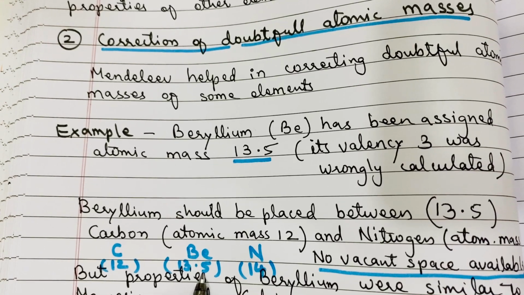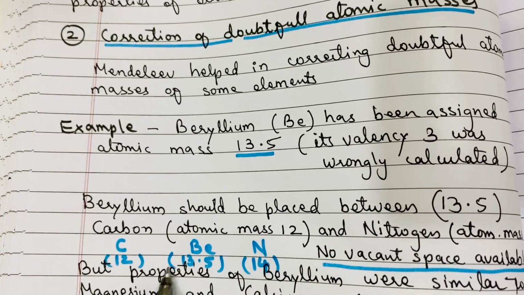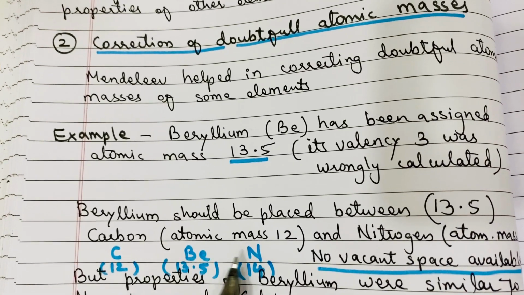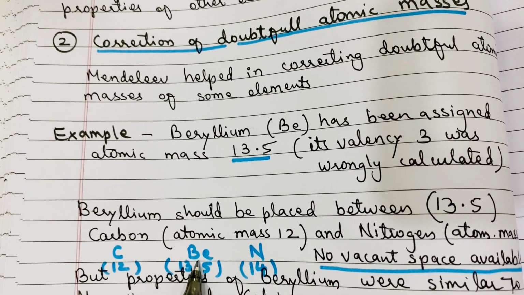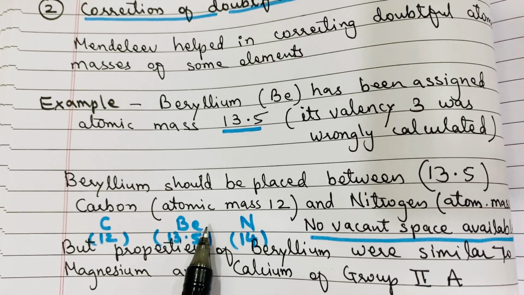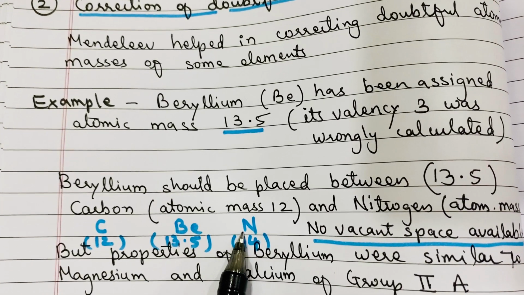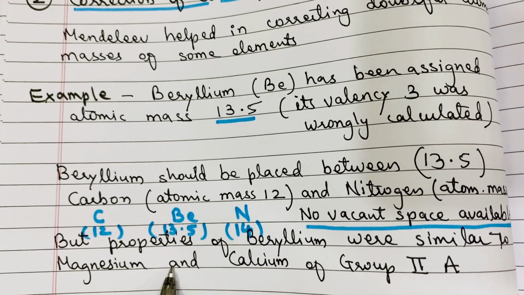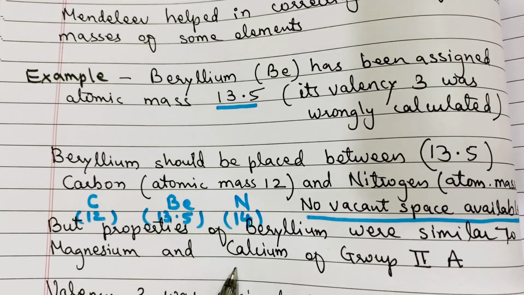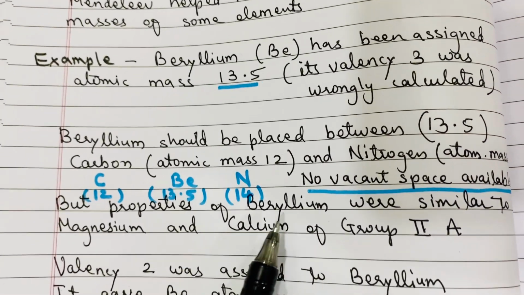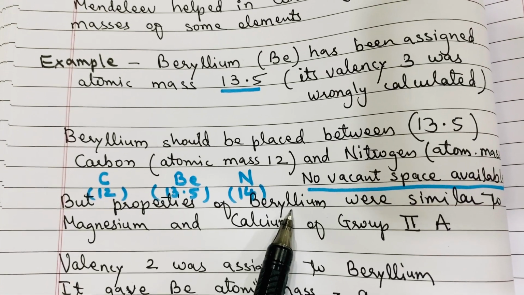But there was no vacant place available between these two elements. Similarly, the properties of beryllium were not matching with those of carbon and nitrogen. But the properties of beryllium were quite similar to magnesium and calcium of group 2A. So the position of beryllium was not certain.